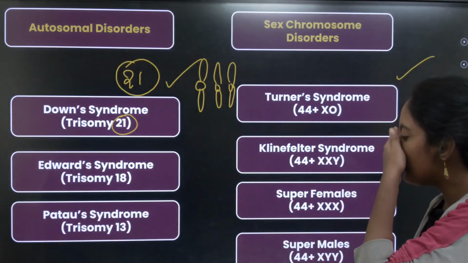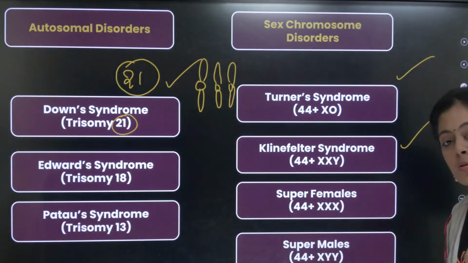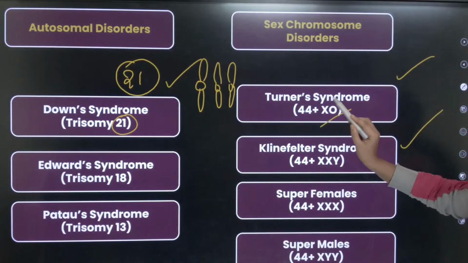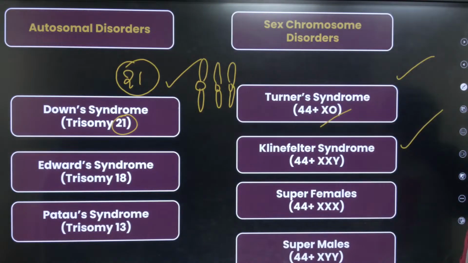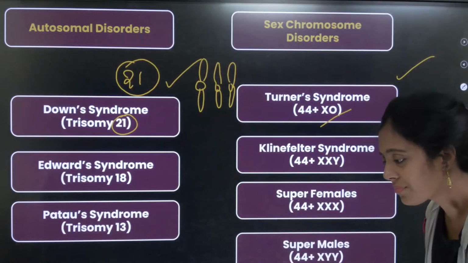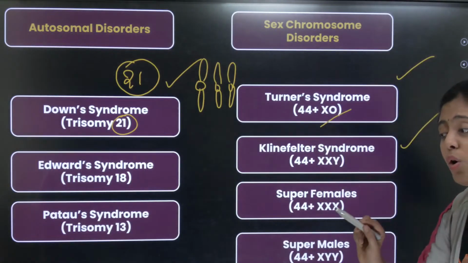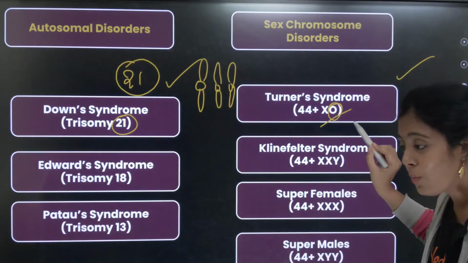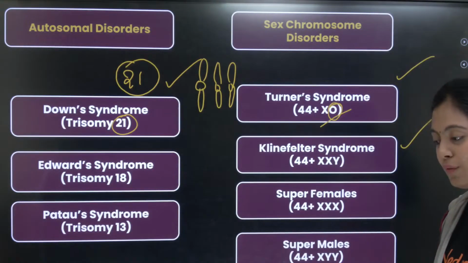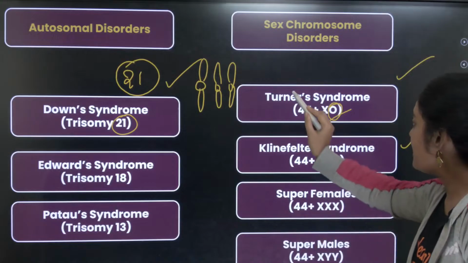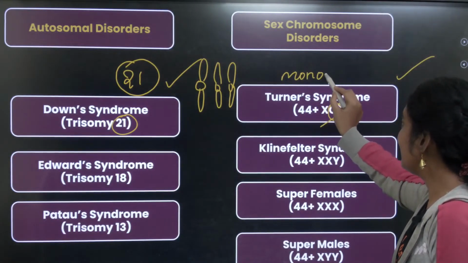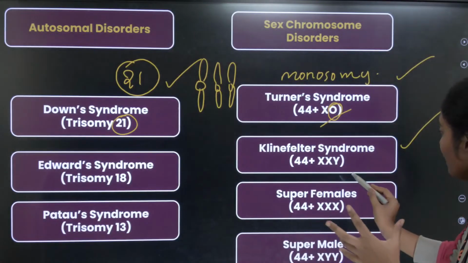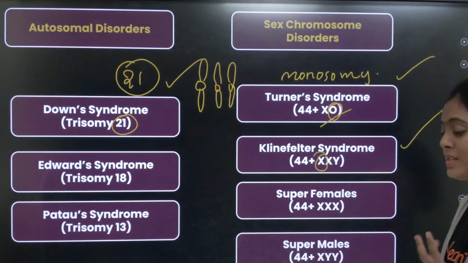Yes, Edwards syndrome is trisomy 18, Patau syndrome is trisomy 13. What kind of condition is Turner syndrome? Is this Turner syndrome a monosomy or trisomy? Can anyone tell me? I'm showing you an arrow here. Let me see how many of you will tell me. It is a monosomy. It is a deletion of a chromosome. Yes. Okay, Klinefelter syndrome, one X chromosome is extra.